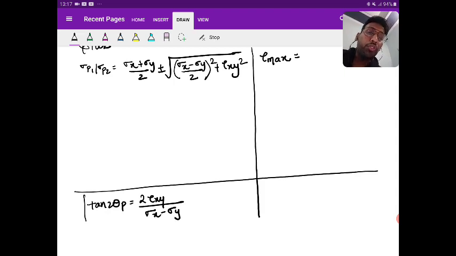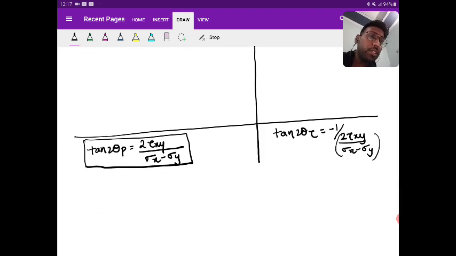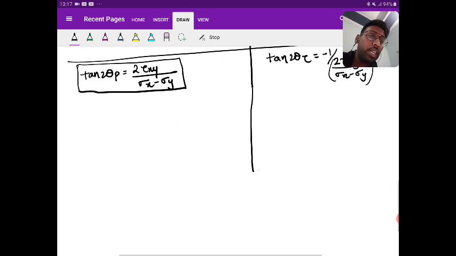The formula you need to remember, because without the formula you cannot solve any question. Tan 2 theta tau is equal to minus 1 upon (2 tau xy upon sigma x minus sigma y).